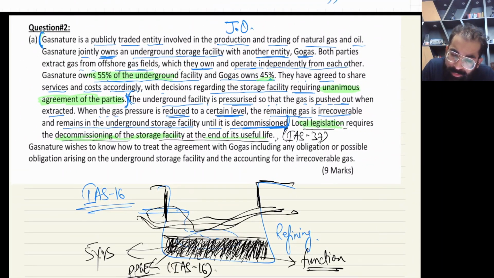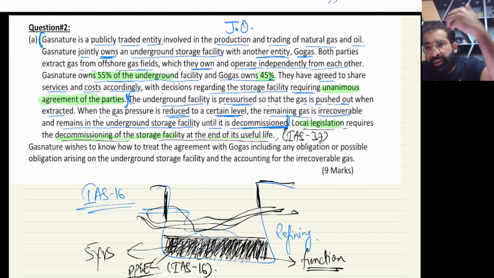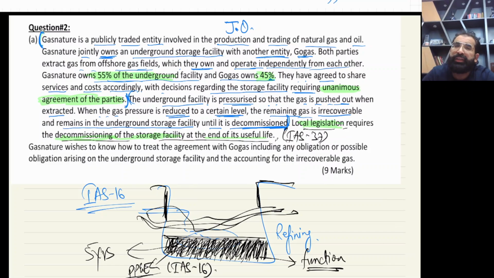And for the remaining 45%, although we are not directly responsible for it, there is a possibility. What if in the end that other party runs away? In that case, we just have to make a contingent liability disclosure of this 45%, although we are not directly responsible for it. So I have discussed all the aspects of this.